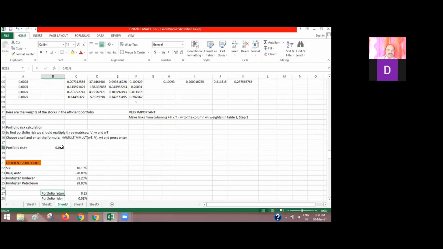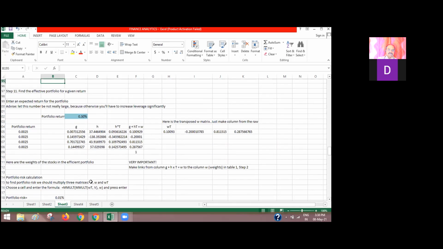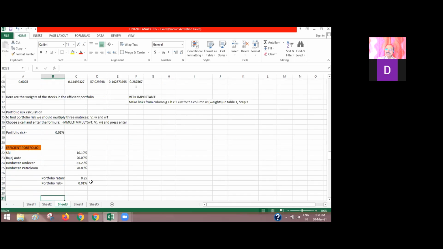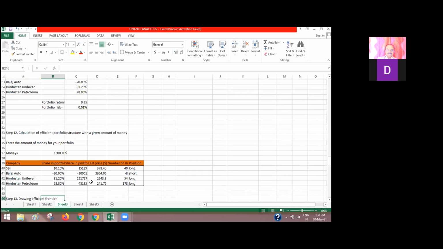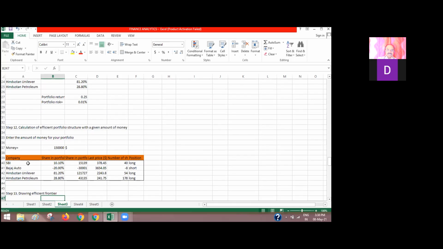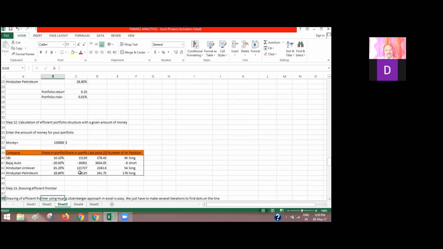This is the efficient portfolio which I got and calculated. This is a company share portfolio, using dollars, last price, number of shares, and position of the company.